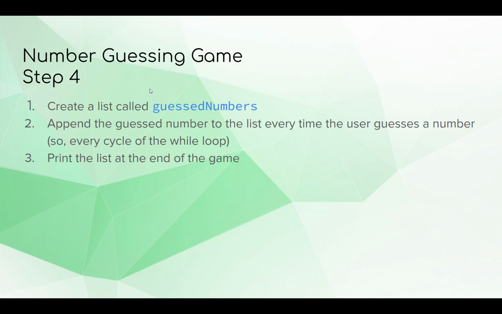So now we're going to be working on the number guessing game. You should have a list called guessed numbers, and every time they guess a number in your loop, you should add that number to the list. And eventually, once they lose or win, you can say, okay, you won or lost, here's every guess you made. And then you could just have a while loop print out every item in the list.